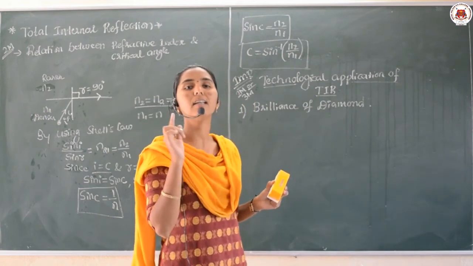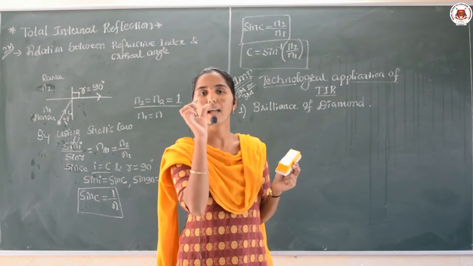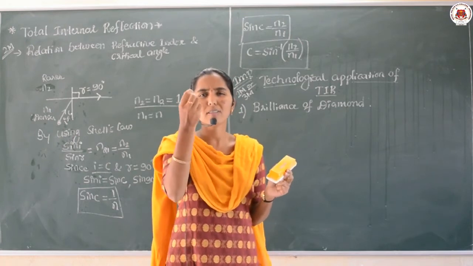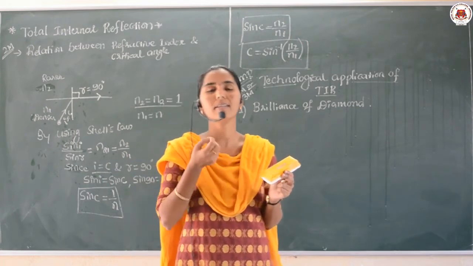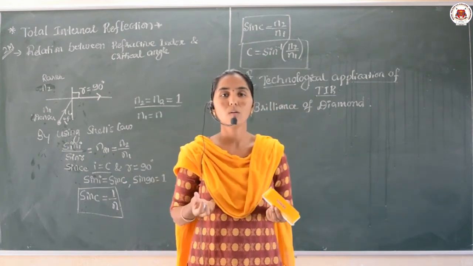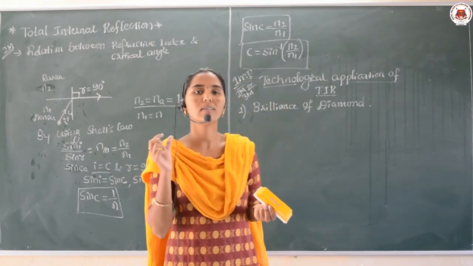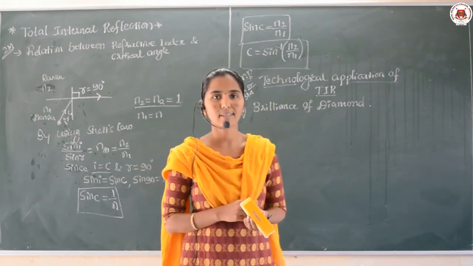Total internal reflection of the light is taking place. Hence, the diamond shines. Even a single ray of light entering the diamond can show more brightness, more brilliance. That is because of the phenomenon called total internal reflection.